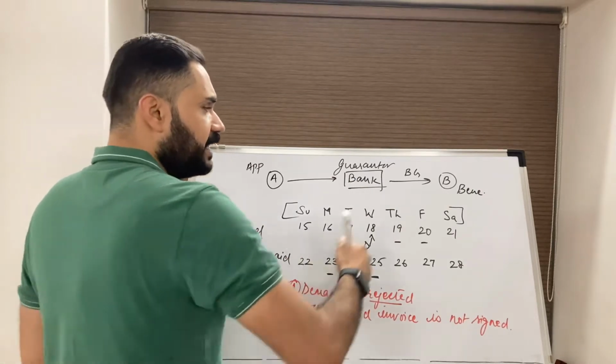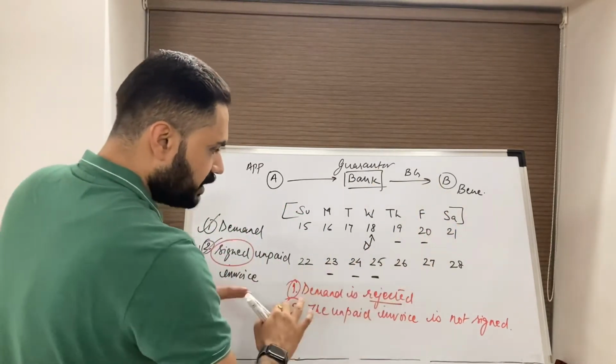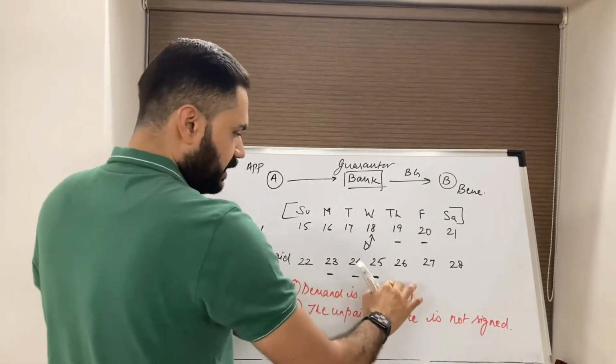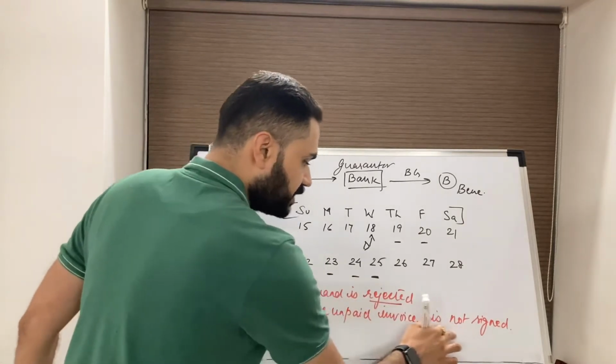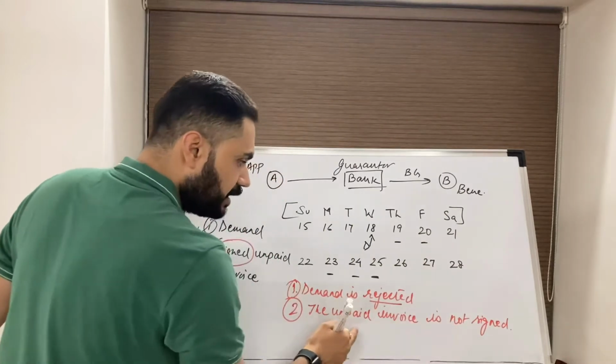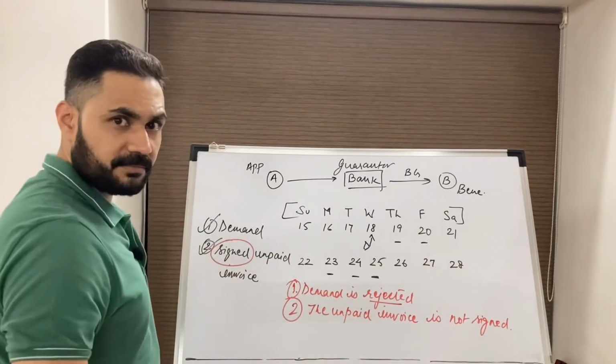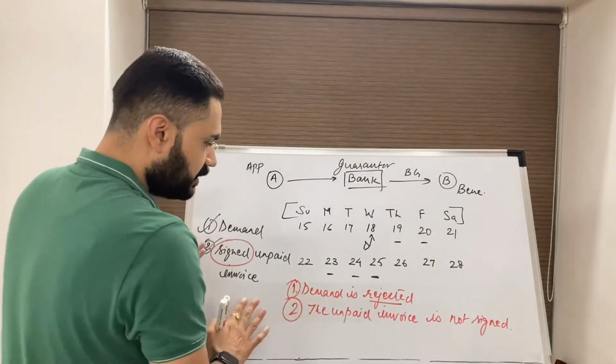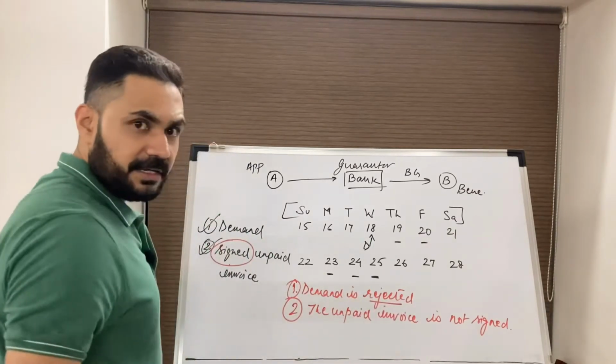So to help the beneficiary, I have to clearly mention that the demand is being rejected and this is the reason for rejection, so that the beneficiary will have a chance to correct the demand and represent it to me.